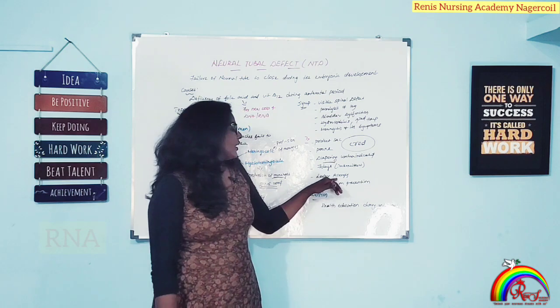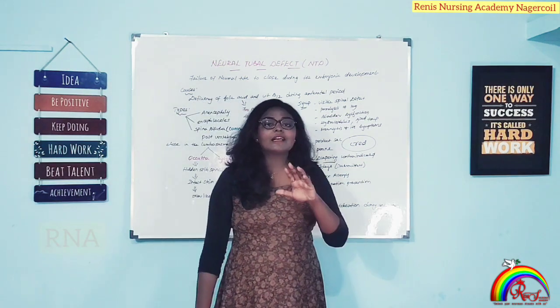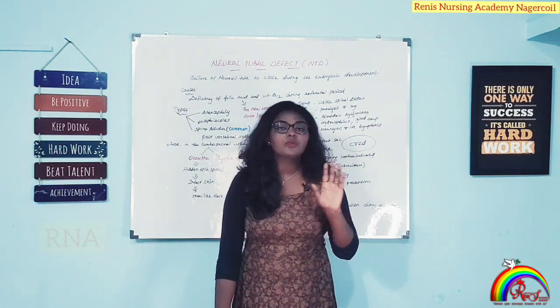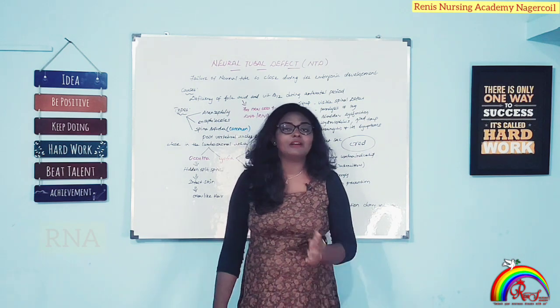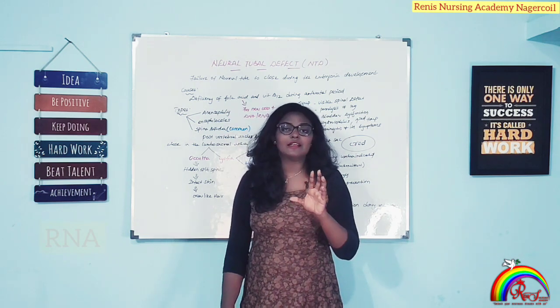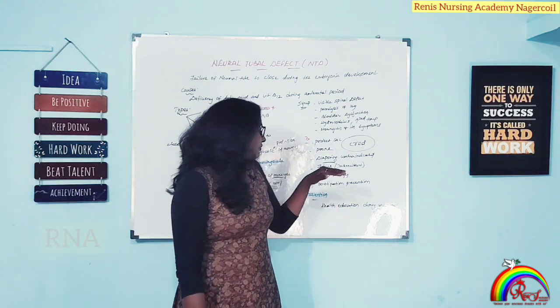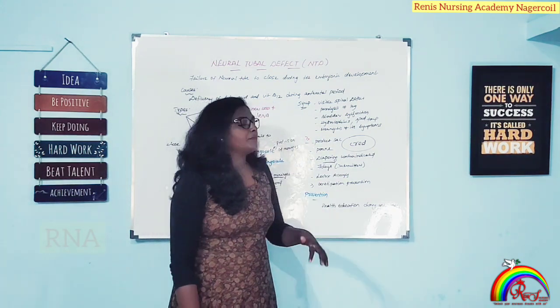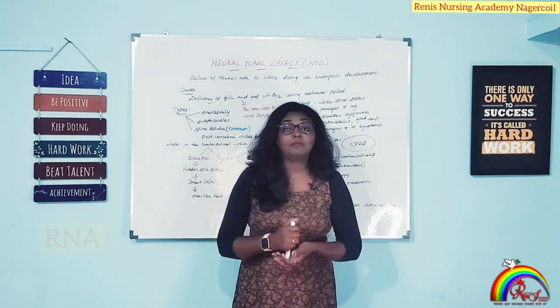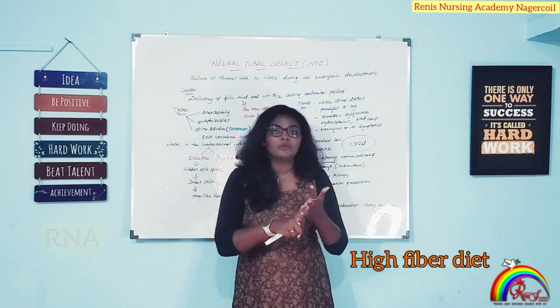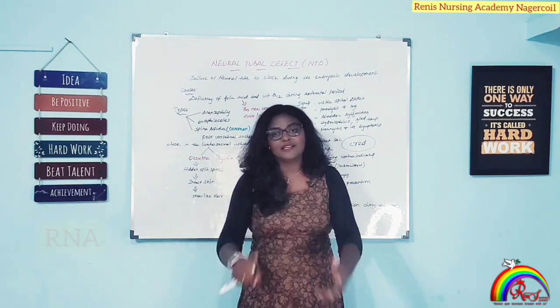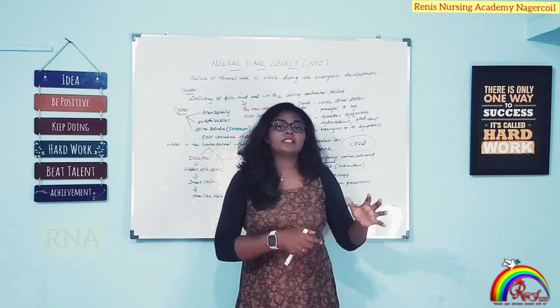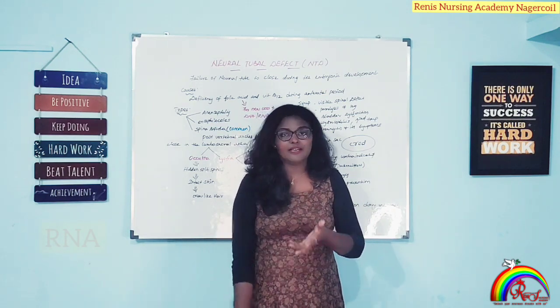The next one, this is very very important, latex allergy. You are not supposed to handle the baby with latex gloves, because the baby will easily develop meningitis. So you have to check the baby for latex allergy. Then finally, constipation precautions or preventive measures can be taken. Example, you can go for a high fiber diet and give fluids. If nothing is working out, finally you can go for suppositories. So these are the priority management measures given under spina bifida.